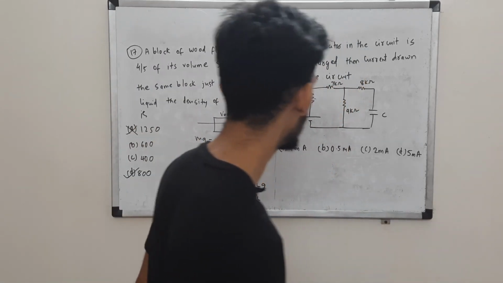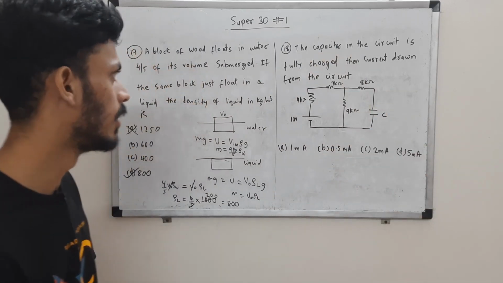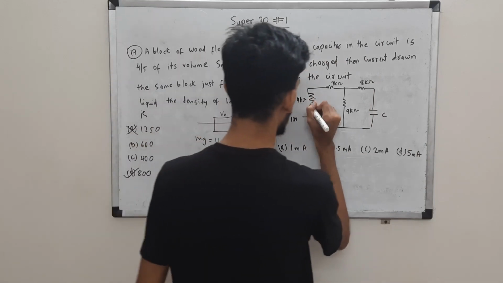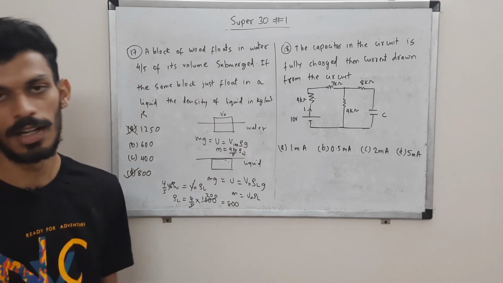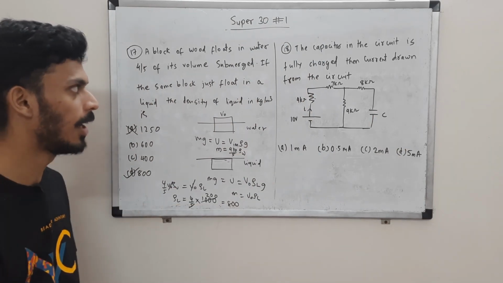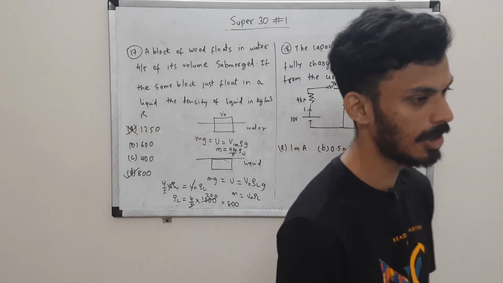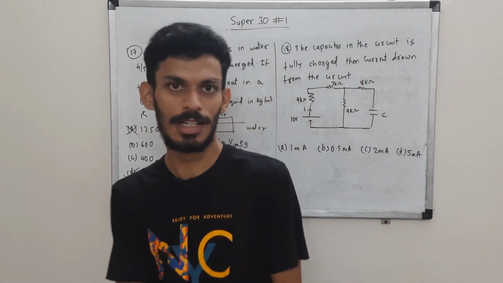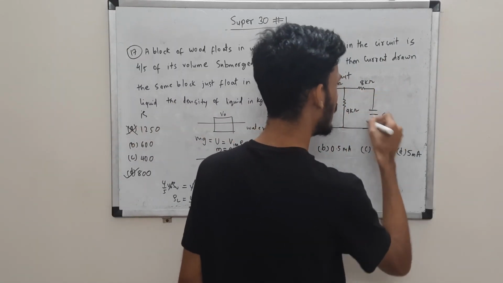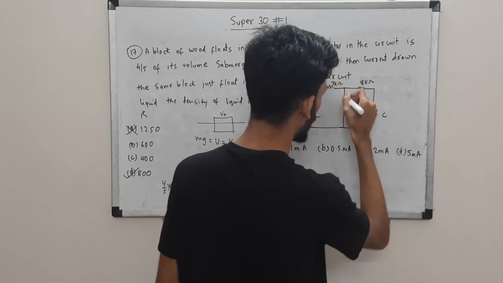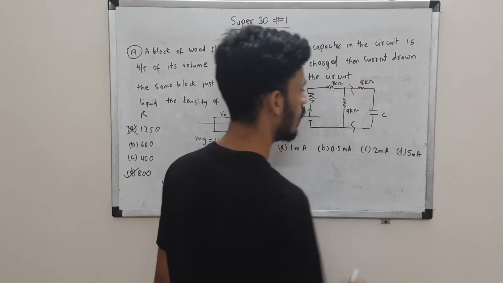Here we have a capacitor in the circuit. This capacitor C is fully charged. Then the current drawn from the circuit. So you are supposed to tell, since the capacitor is fully charged, what will be the current I drawn from the circuit. So it's very simple. You are just supposed to know that capacitor, in layman's language, blocks DC. So this branch will be open. Basically you can treat this as infinite resistance, so the current will not go in this branch. So this branch you can cut it off.